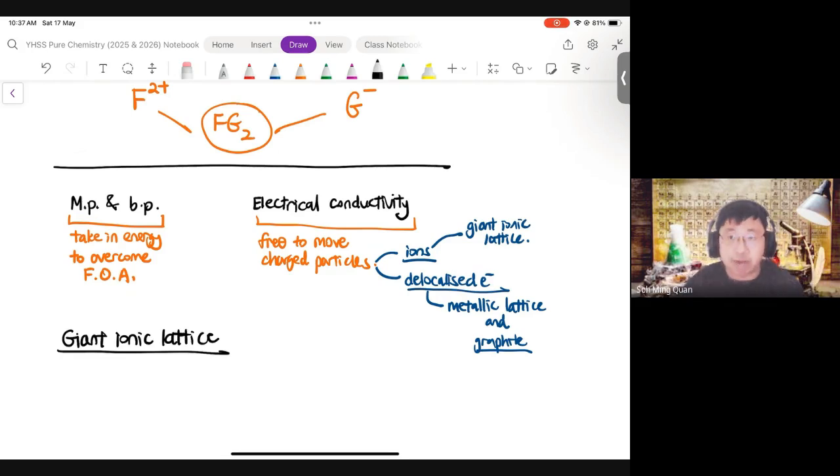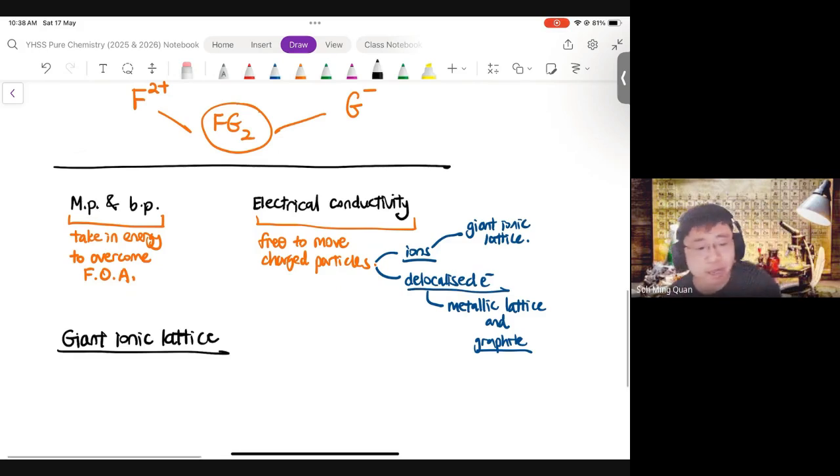Important, because the last thing you want is to mix it up. Giant ionic lattice, ions. Full stop. Everything is ions, nothing else. Take the cue from the name, which is why you always start off your explanation with the name of the structure, because that gives you the cue how to continue. The moment you don't write the structure correctly, your answer goes haywire.